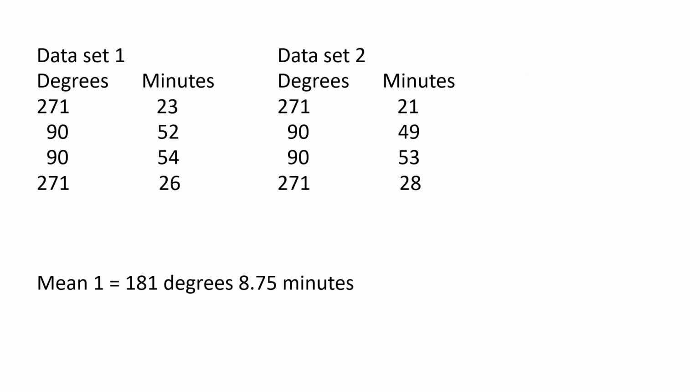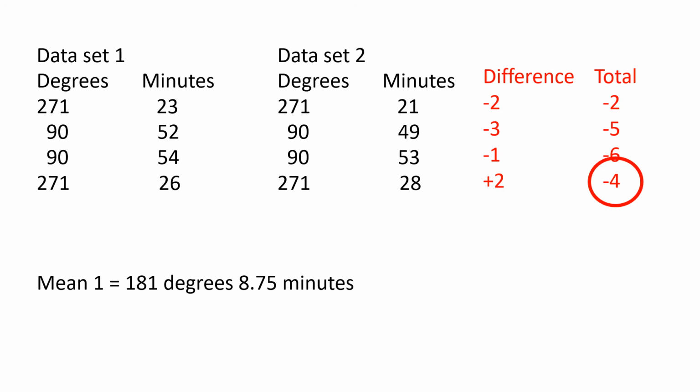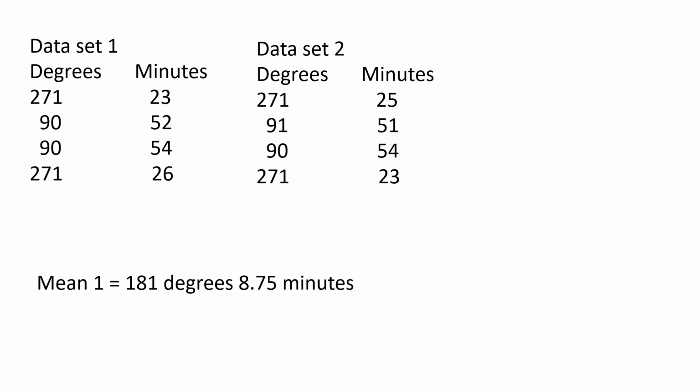Now it's your turn. Pause the video and find the mean for data set 2. The total difference is minus 4 minutes, so the mean will be 1 minute less, or 181 degrees, 7.75 minutes. Okay, one last set. What do we do if the degrees and minutes both change?